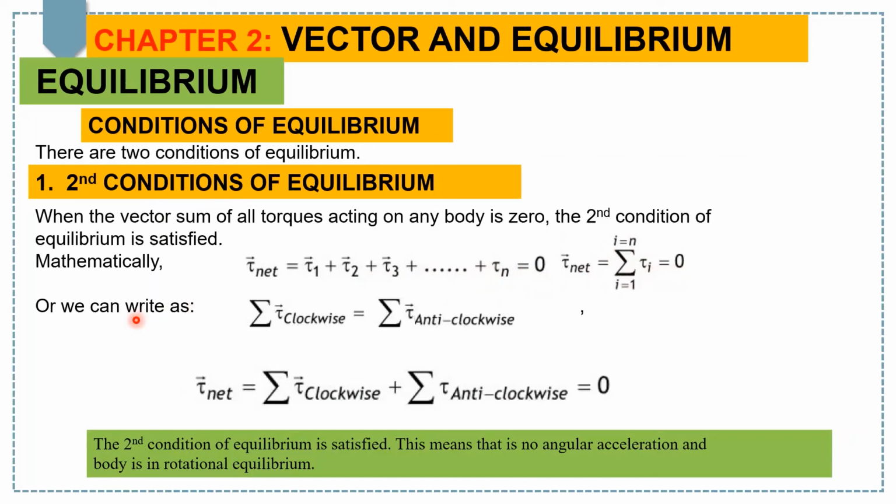Here you can also note that the sum of all torques in the clockwise direction must be equal to the sum of all torques in the anti-clockwise direction. By convention, if you take the sum of all torques in the anti-clockwise direction as negative, then you must take the sum of all torques in the clockwise direction as positive. By doing this, you can sum up both and finally you get 0. So the second condition of equilibrium is satisfied. This means that there is no angular acceleration and the body is in rotational equilibrium.